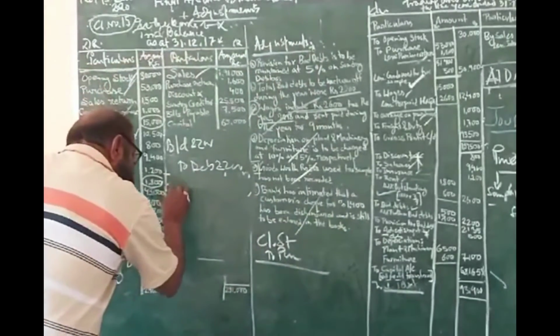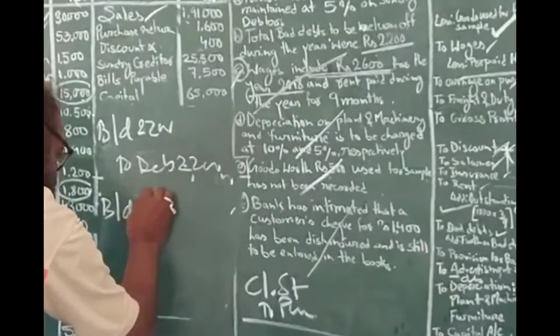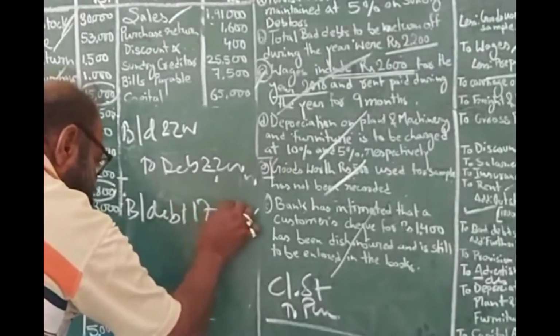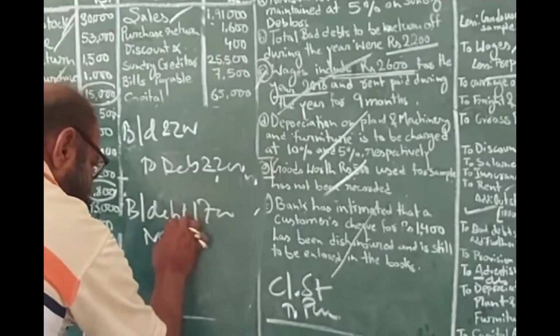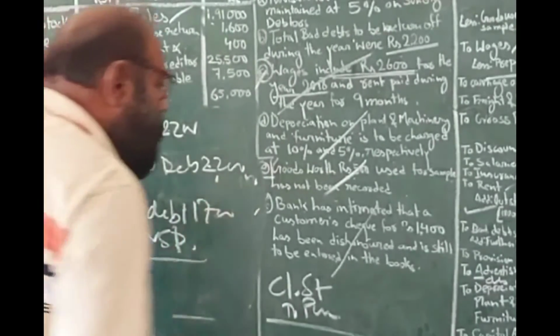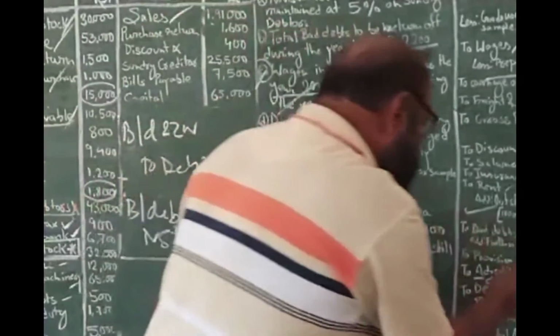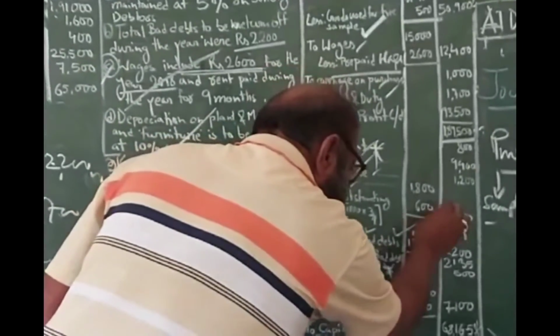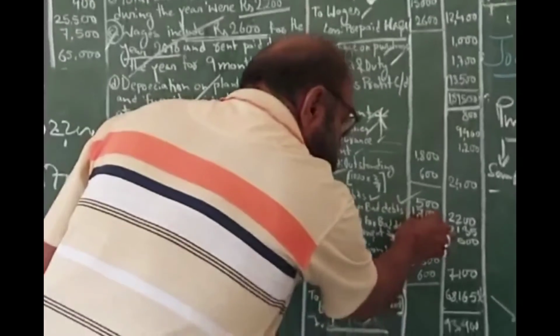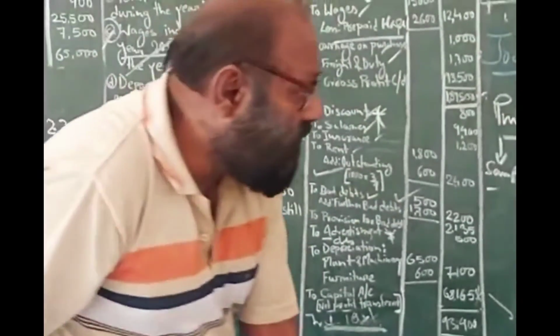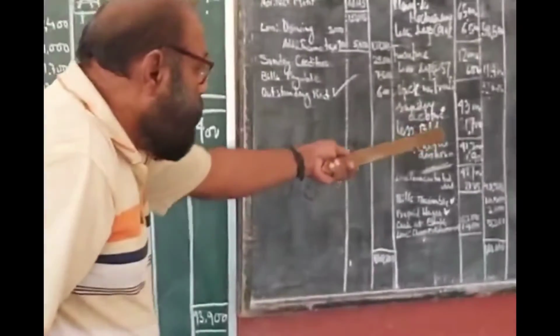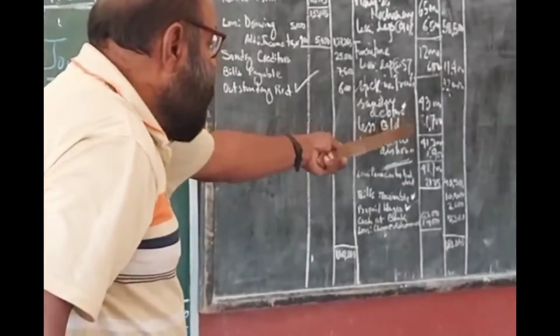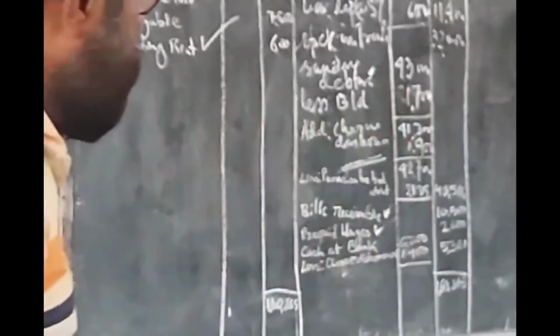Clear? So you have to pass an adjustment entry, bad debt account debit 1,700 and to sundry debtors. Clear? So bad debt account should be added. Bad debt shown in the books, how much? Only 500, and added further 1,700, and from the sundry debtors we should deduct this amount. So it is our further.